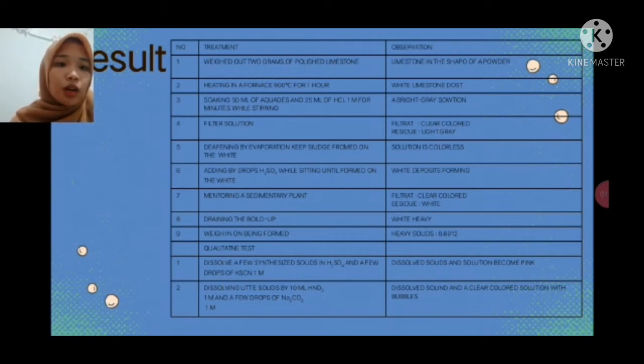The result: white precipitate forming, and then filtering the sediment. The result: filtrate clear colored, residue white. And then drying in the oven, the result: white solid, and then weighing.